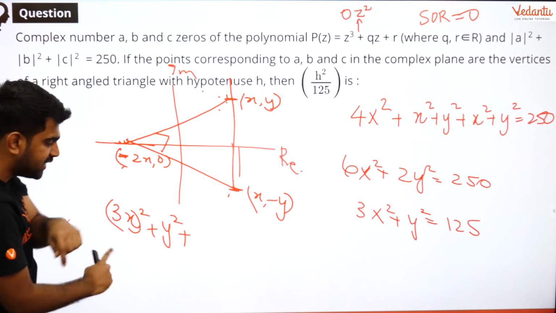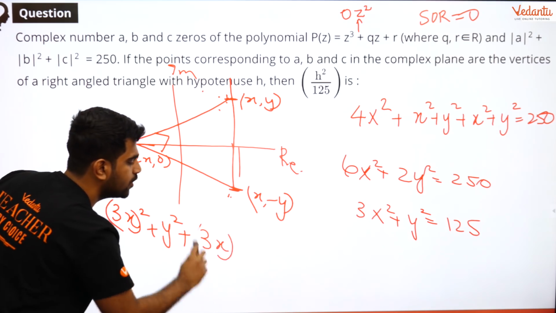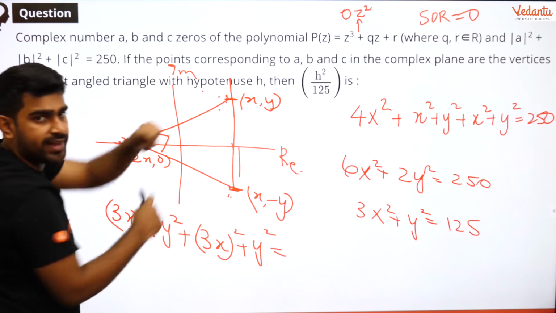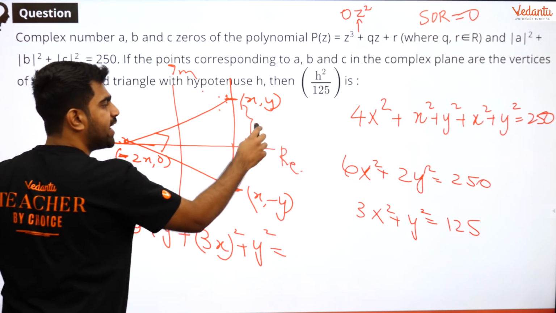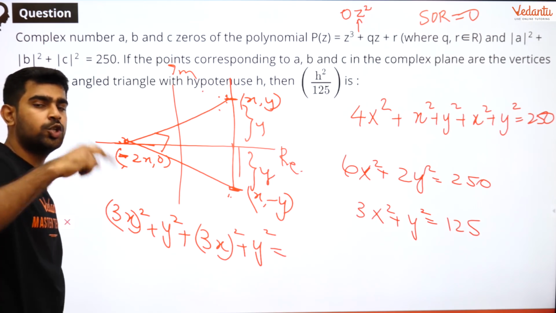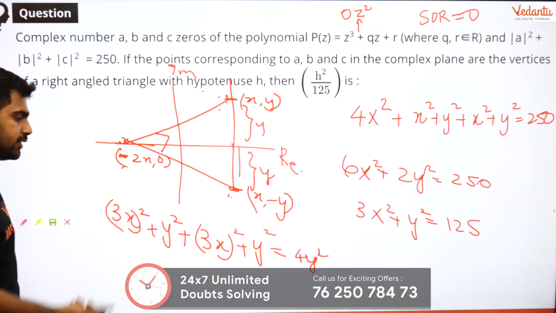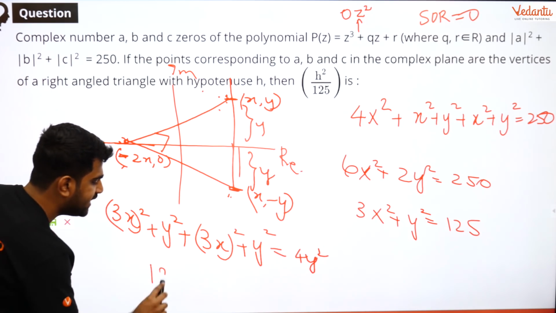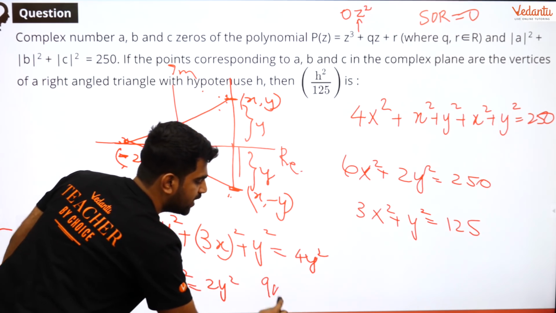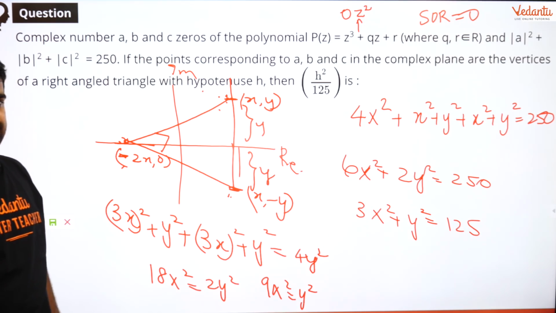This distance square, I have written it over here. Now this distance square is what? Again, (3x)² plus y² is equal to what? Hypotenuse square. What is hypotenuse? This is y, this is also y. So hypotenuse length is 2y. So (2y)² will be 4y². That's it, open it. So you'll have 18x² is equal to 2y². So 9x² is equal to y². That's it, done. Got it?